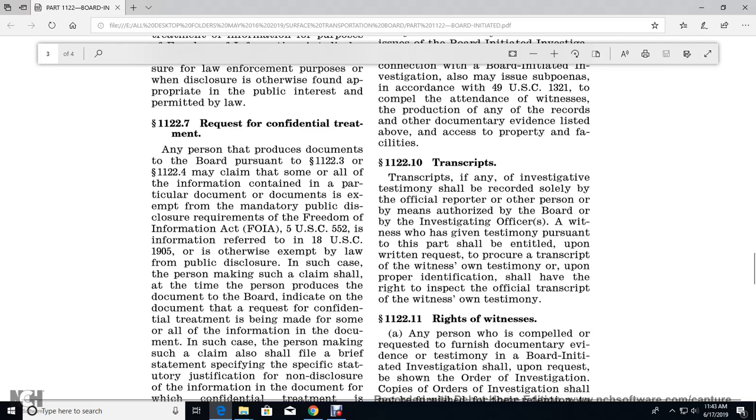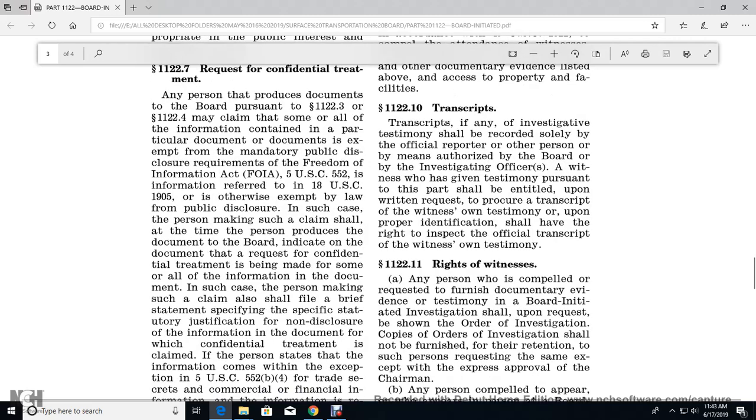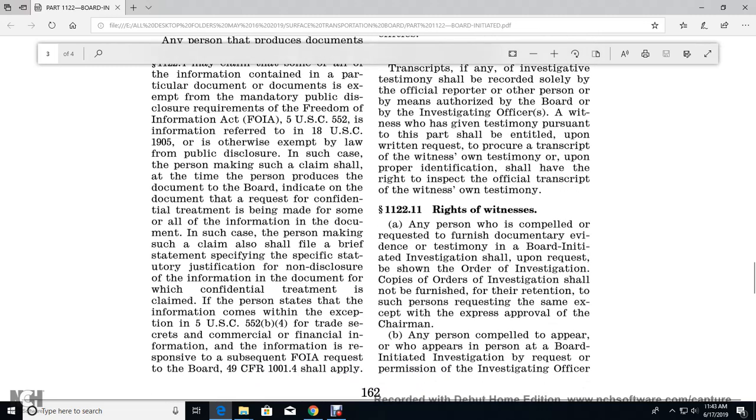In such case, the person making the claim shall produce the documents to the Board with an indication that the request for confidential treatment is being made for the purpose of all information in the document. The person making the claim also shall file a brief statement specifying the statutory justification for non-disclosure of the information in the document for which confidential treatment is claimed. If the person states that the information comes within an exemption under Title 5 U.S. Code 552(b)(4), covering trade secrets and commercial or financial information, then in response to a subsequent Freedom of Information Act request, the Board procedures of Title 49 CFR 1001.4 shall apply.